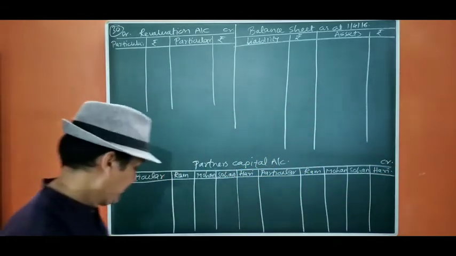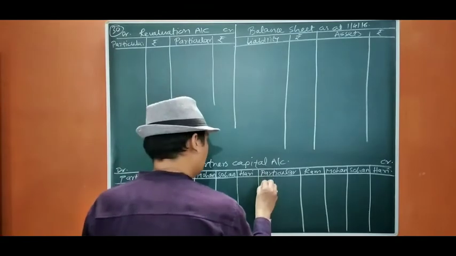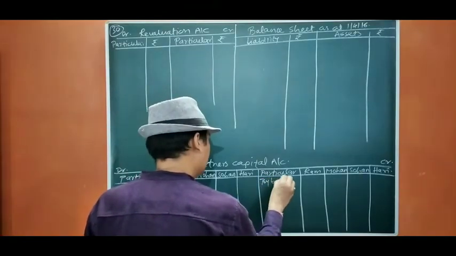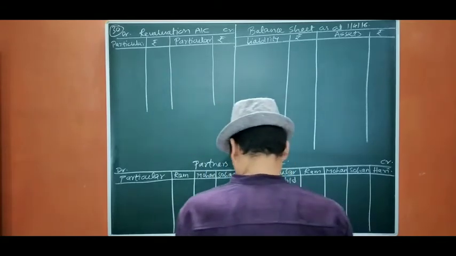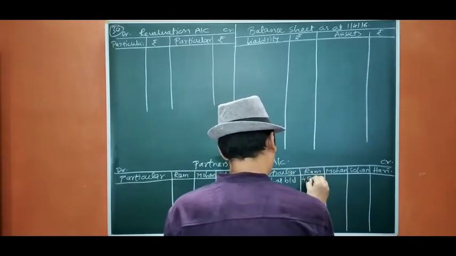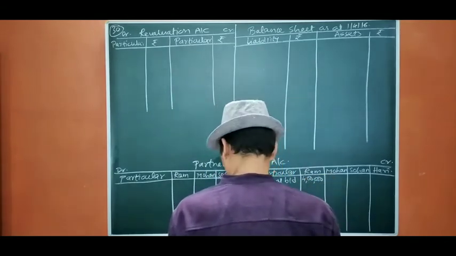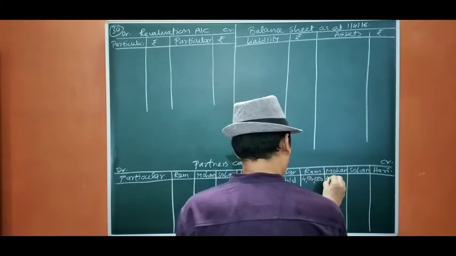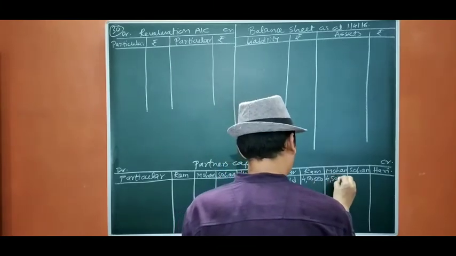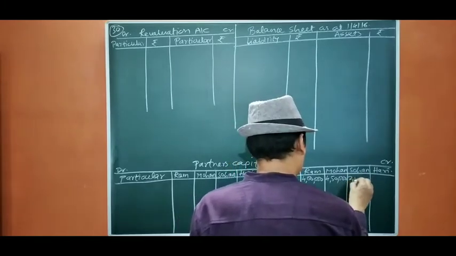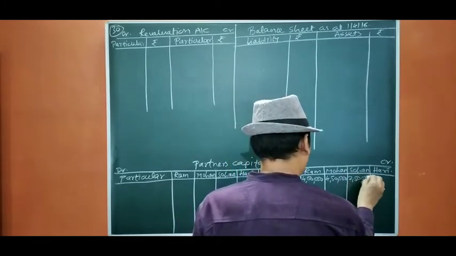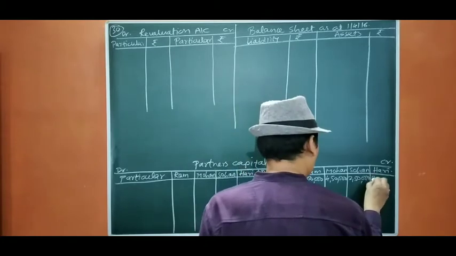So let us start. The capitals are given. So by balance, 4 lakh, 4,50,000, 2,50,000, and 2 lakh.